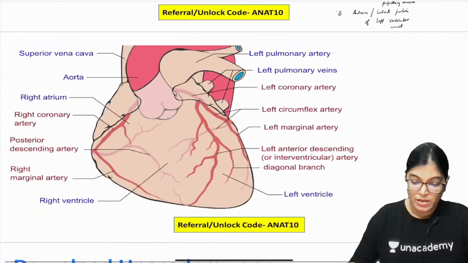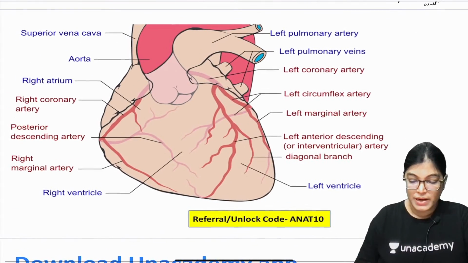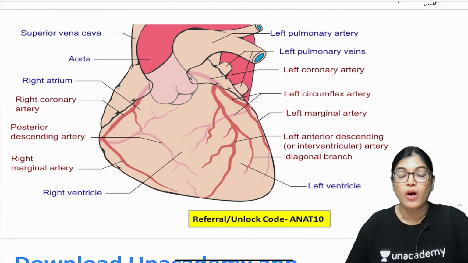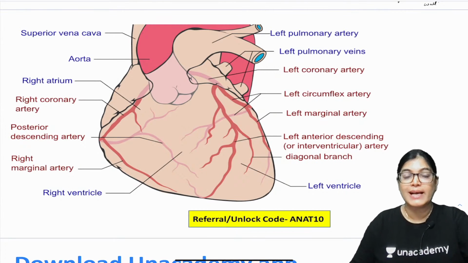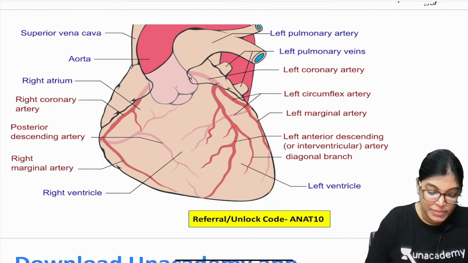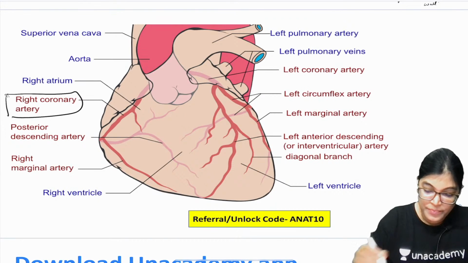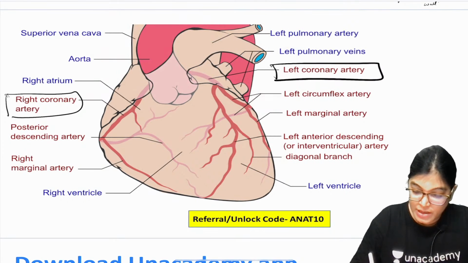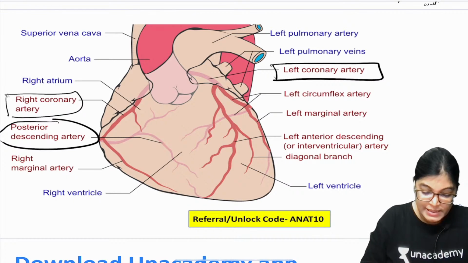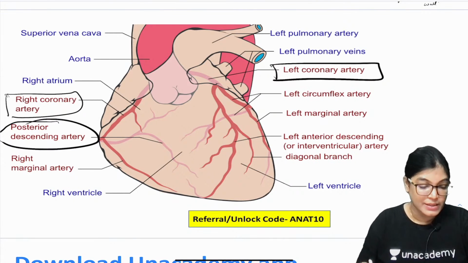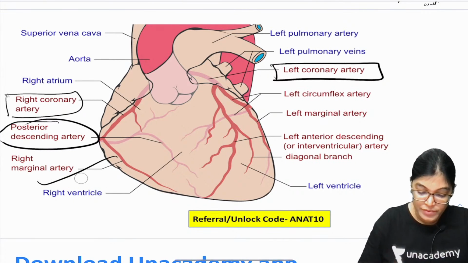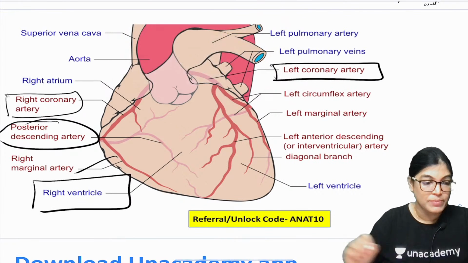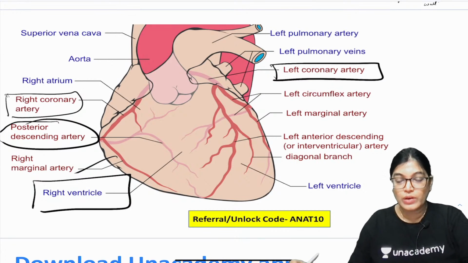So let me show you the important branches. My dear aspirants, you can clearly see this is the anterior view, or sternocostal aspect, of the heart, and the important branches are the right coronary artery and the left coronary artery. Now we can see the posterior descending branch, also called the posterior interventricular branch, and the marginal artery. All will clearly give blood supply to the right ventricle, no doubt about it.